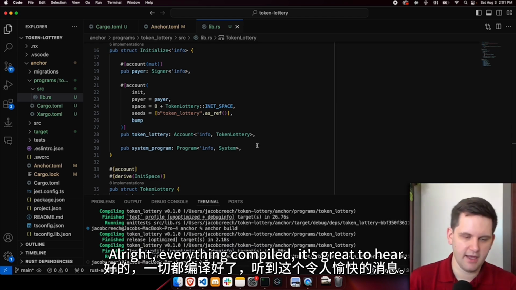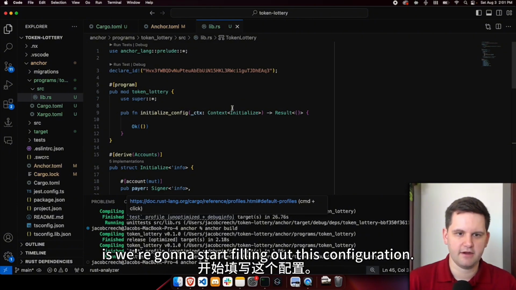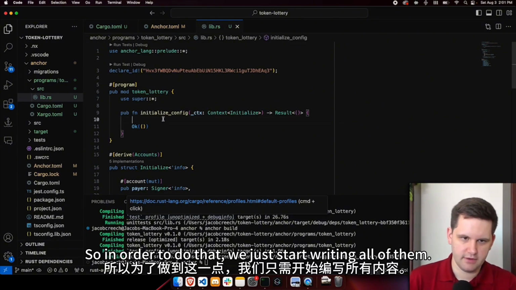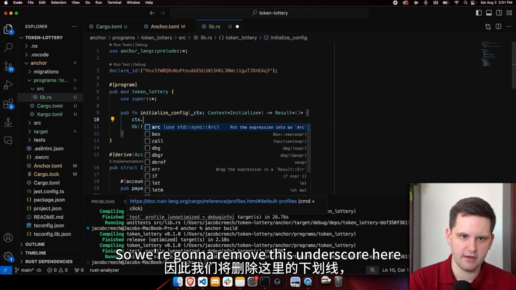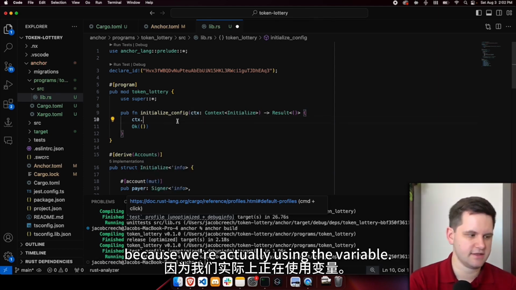All right, everything compiled. It's great to hear. So what we're going to do is start filling out this configuration. In order to do that, we just start writing all of them. I'm going to remove this underscore here because we're actually using the variable.